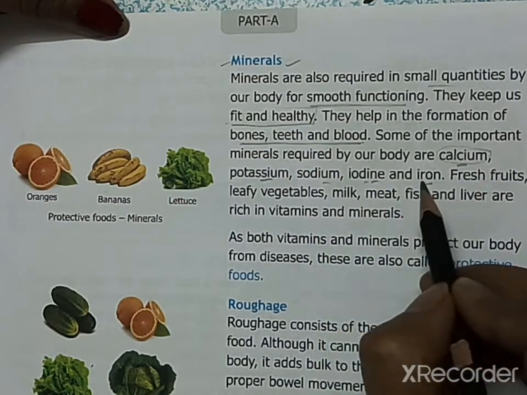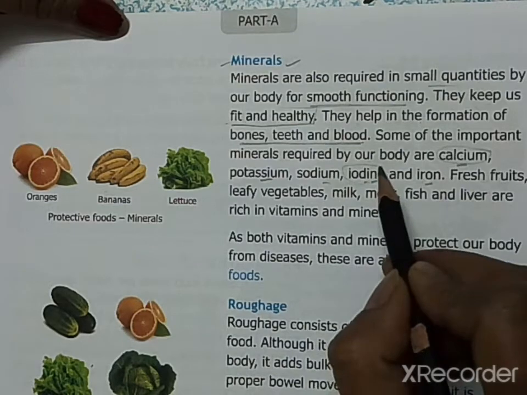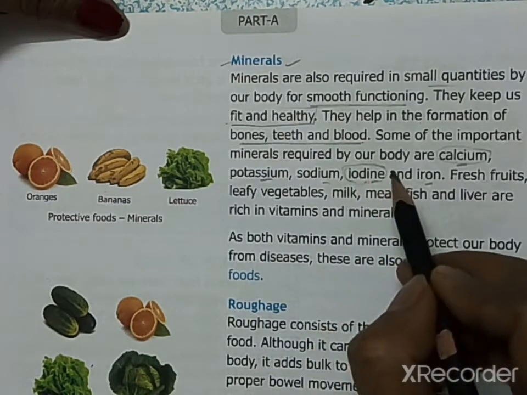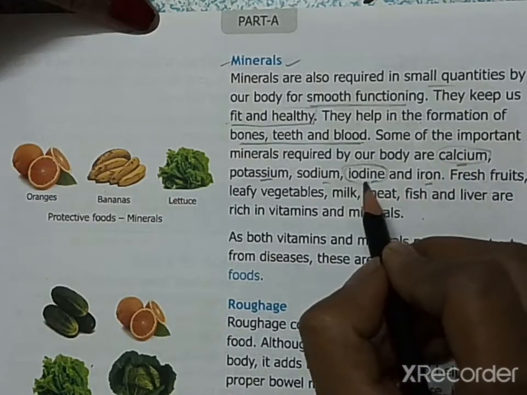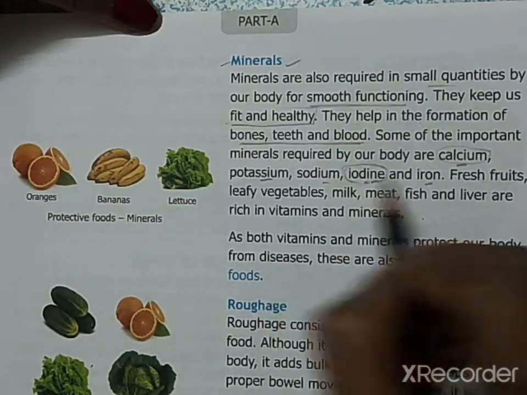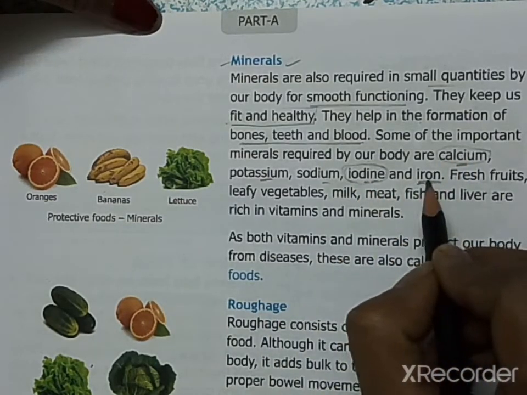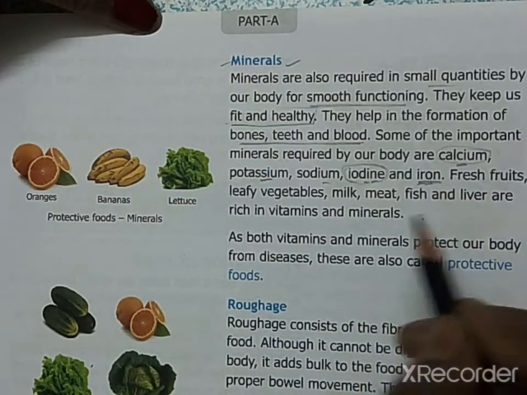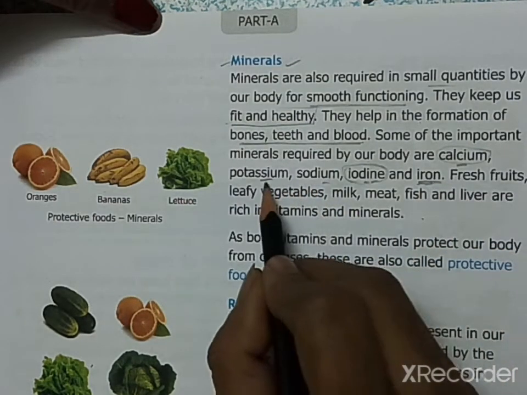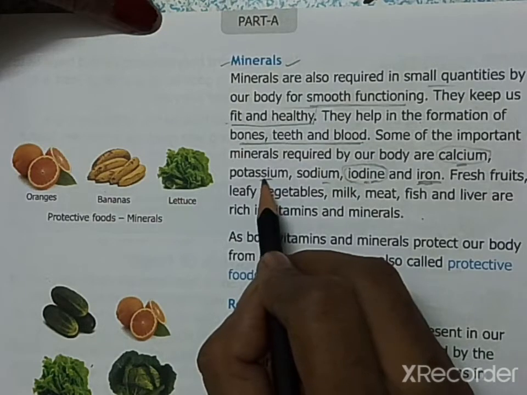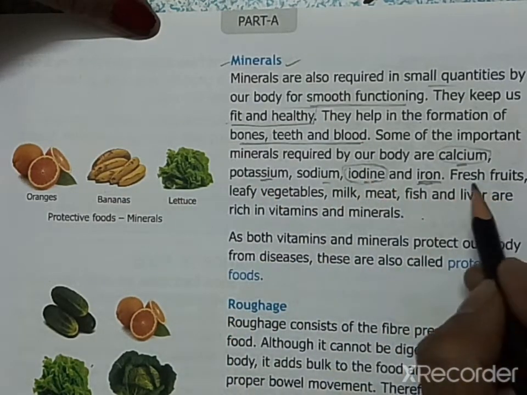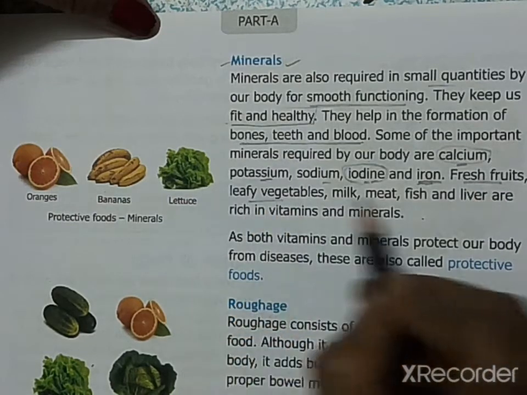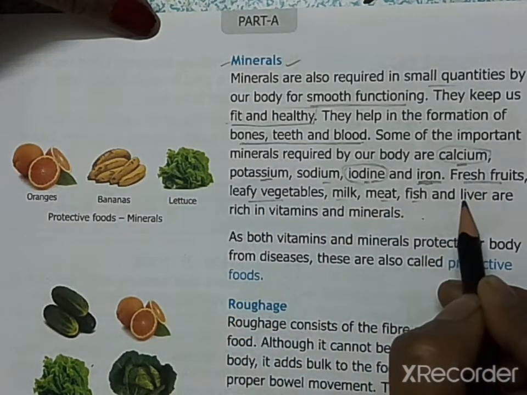Then iodine is required in our body for the proper function of the brain. Then iron is important for making of blood. So these all are the minerals that are required by our body, and these minerals are found in fresh fruits, leafy vegetables, milk, meat, fish and liver.